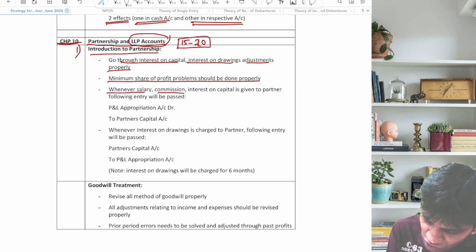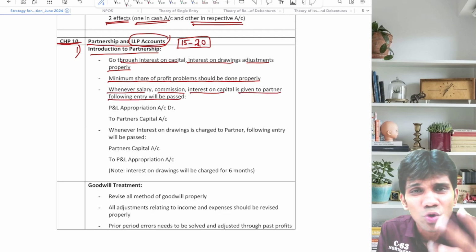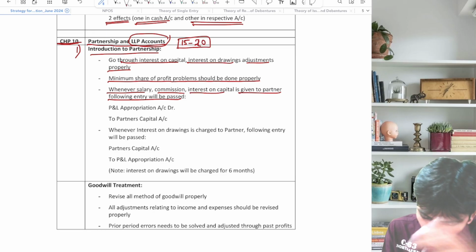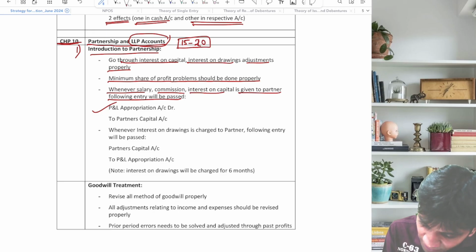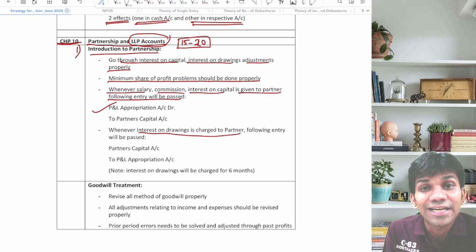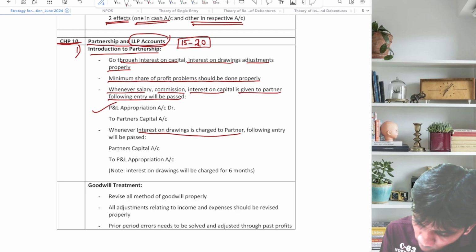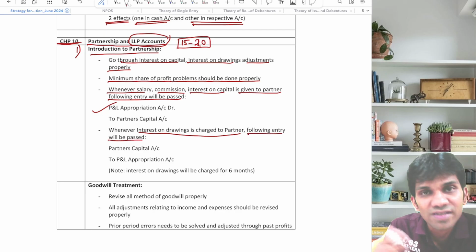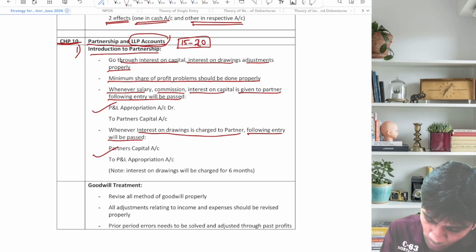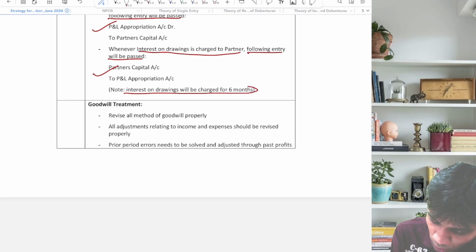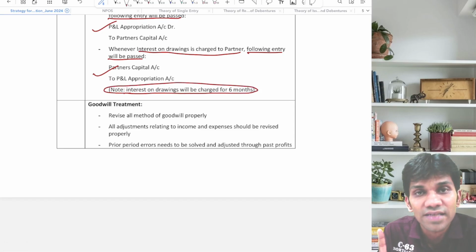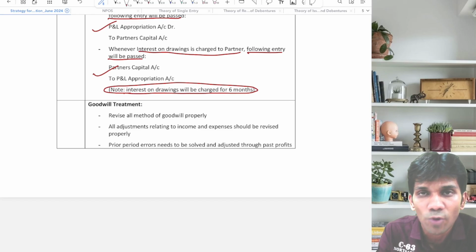Whenever salary, commission, or interest on capital is given to partner, the following entry is passed: whether you give salary, interest, or commission to the partner, P&L appropriation account debit to partner's capital. Whenever interest on drawings is charged to partner, the following entry needs to be passed. Reverse the entry, partner's capital account debit to P&L appropriation. The most important note I have written here: interest on drawings will be charged for 6 months. Always, in the absence of information, you have to charge interest for 6 months.